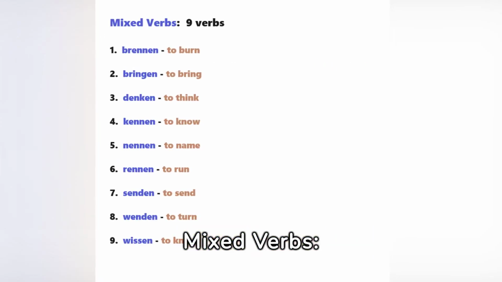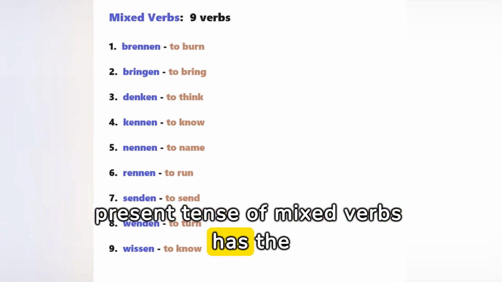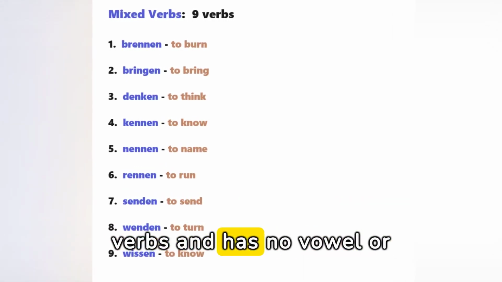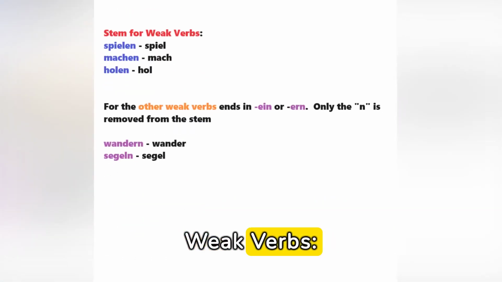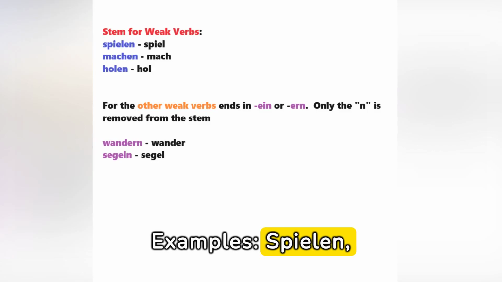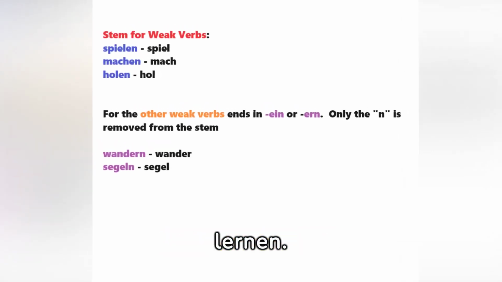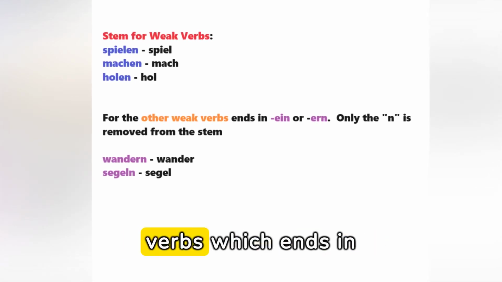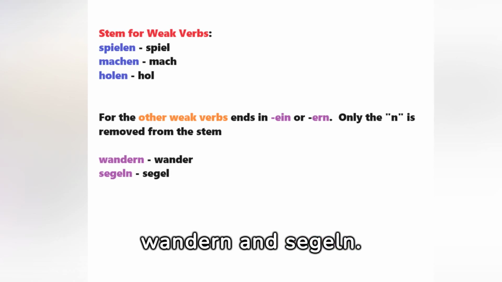Mixed verbs: there are 9 verbs in German. The present tense of mixed verbs has the same endings as weak verbs and has no vowel or consonant changes in the stem. Weak verbs. Examples: spielen, wandern, reden, arbeiten, atmen, lernen. Also other types of weak verbs which end in eln or ern, such as wandern and segeln.